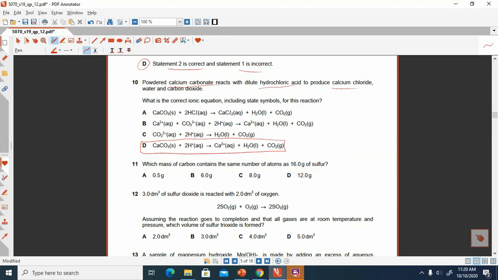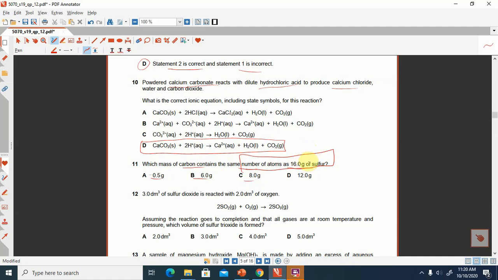Now the question number 11 is which mass of carbon contains the same number of the atoms of the 16 grams of the sulfur. These are the different masses of carbon, and then the question is being asked that from these masses, which one is the correct mass which will produce the same number of atoms of the sulfur but having 16 grams.